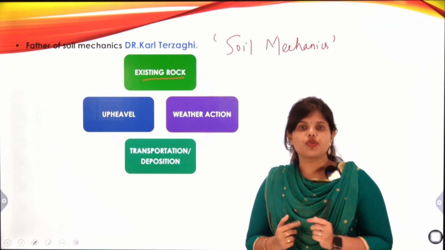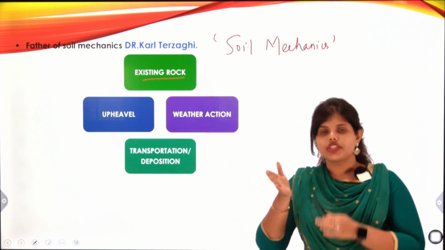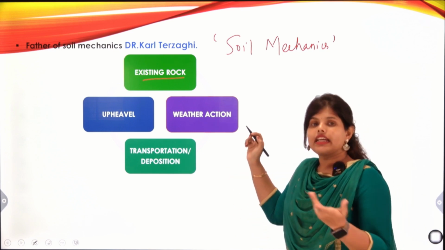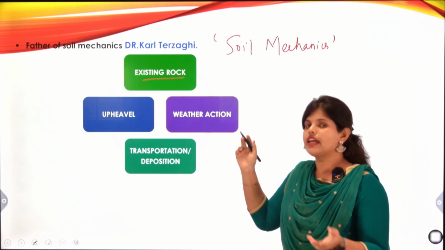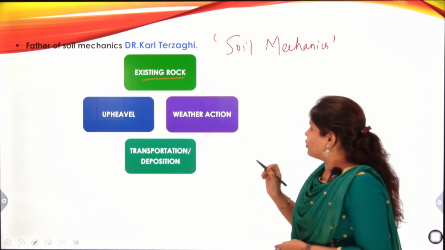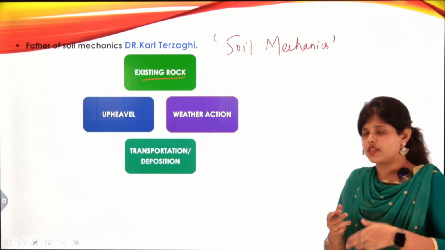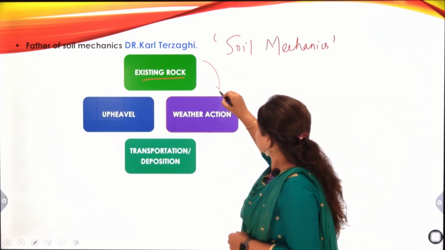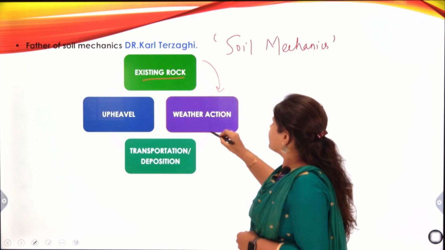In summer, due to high temperature, cracks form. Then after the rainy season, water collects in these cracks. By continuing this process, the existing rock is transformed by weather action.